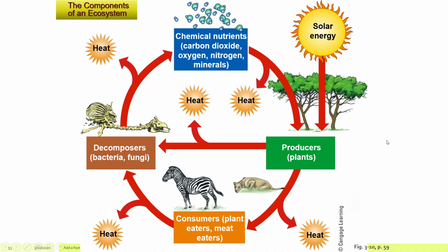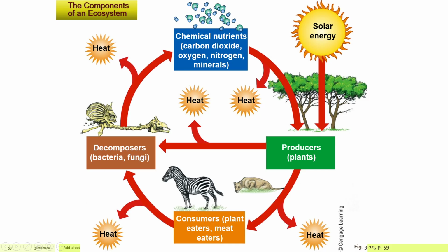Okay. Now, when we talk about the ecosystem and this process, it is another one of our cycles, right? Solar energy is how energy is introduced to the producers and the plants. They convert that energy into chemical energy. Now, some of the energy from those producers goes straight to the decomposers, but a lot of it is also released in heat. Then from the producers, consumers eat the producers or other consumers. More energy is lost in heat, and then the consumers can be decomposed by decomposers. More energy is lost from heat.